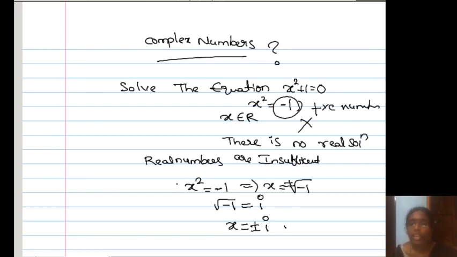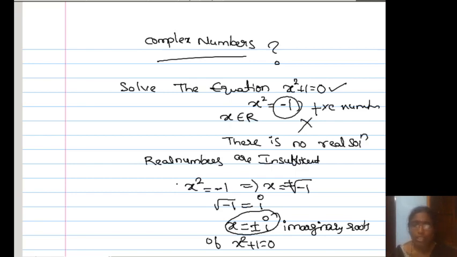These are called imaginary roots. You know root means solution. These are the imaginary roots of the quadratic equation x square plus 1 is equal to 0. So the solution of x square plus 1 is equal to 0 is x equal to plus or minus i. These are imaginary roots. This is not a real solution, this is a complex solution.